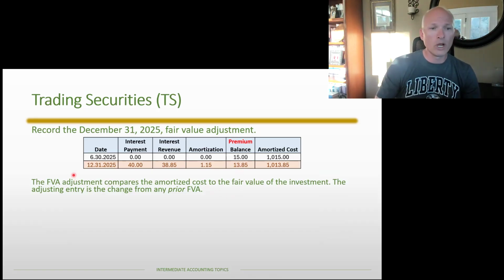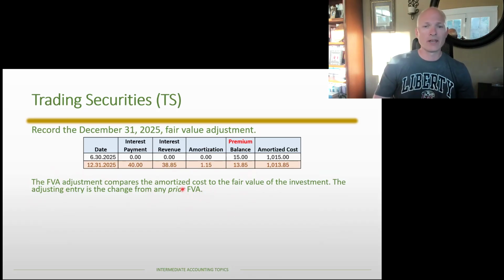When we make that calculation, we're comparing the fair value of the investment to the amortized cost. The entry is going to be the change in the balance to the fair value adjustment account. So there is a new account called a fair value adjustment account. That is going to be the focus of this journal entry. Now, the nice thing is this is a brand new debt investment. So initially, the prior fair value adjustment account balance, there is no prior balance. And so initially the journal entry is a little easier to do. We go through this process every single time.